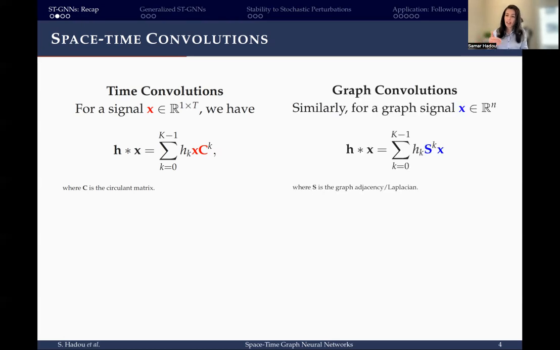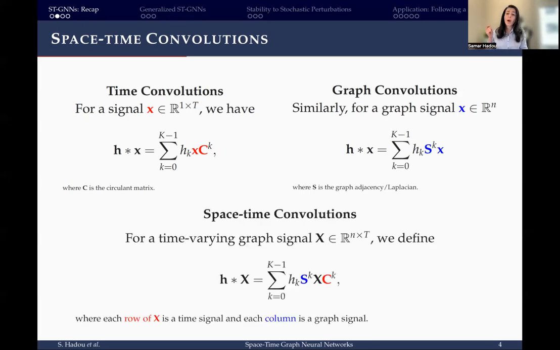And by analogy, graph convolution just replaces C with a graph shift operator S that can be chosen as the graph adjacency or Laplacian. Another way to think of it is that this shift operator S aggregates information from the direct neighbors, and when we raise it to the power k, the agents receive information from their k-hop neighbors.